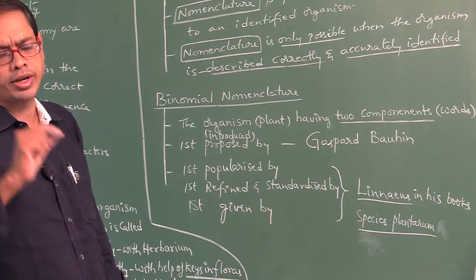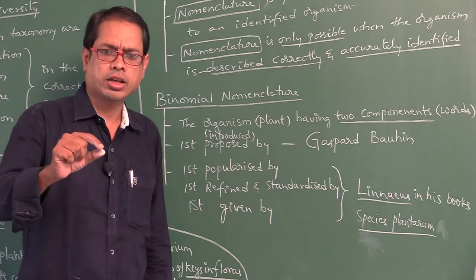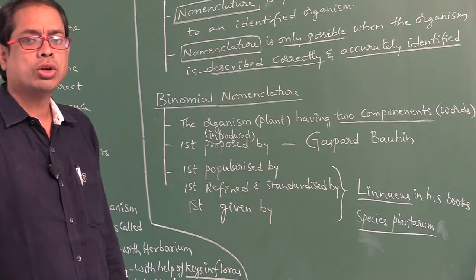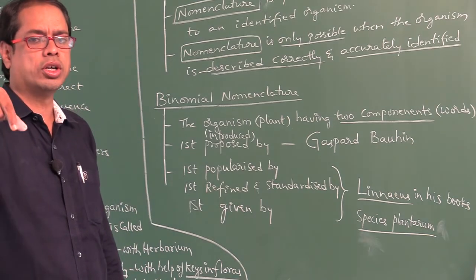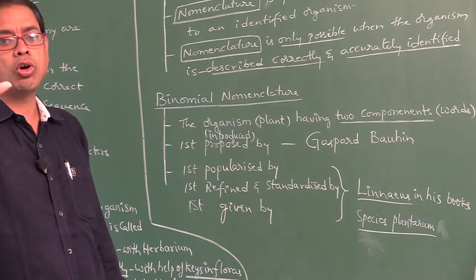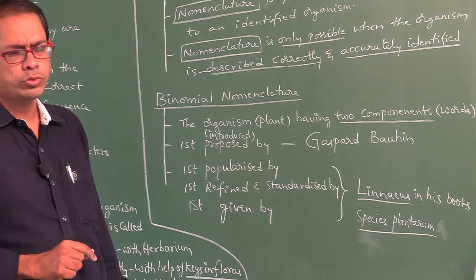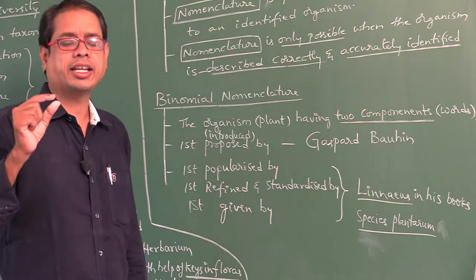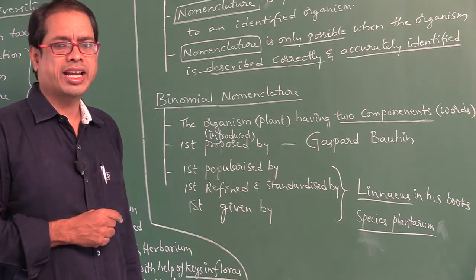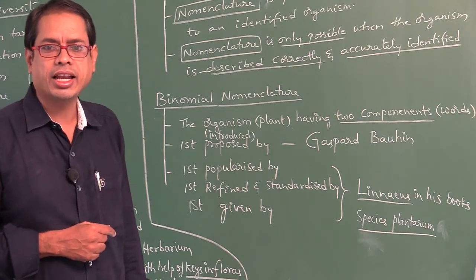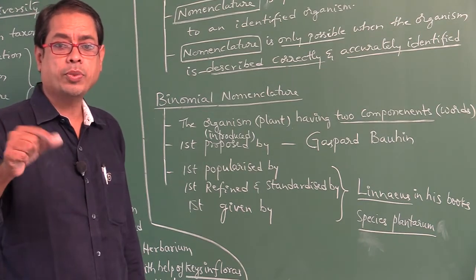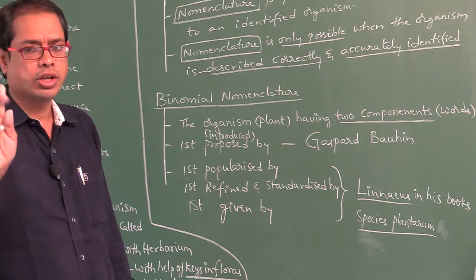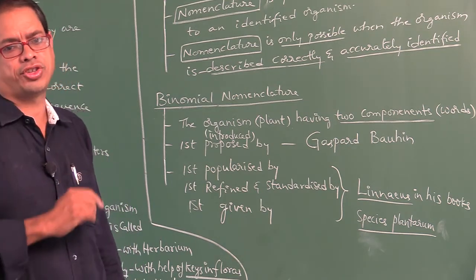Very important point: an organism having two components, two words, is called binomial nomenclature. Those two components should be in Latin language. The scientific names, the biological name, should be in Latin. Don't say Greek language.